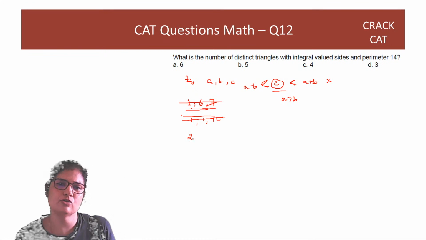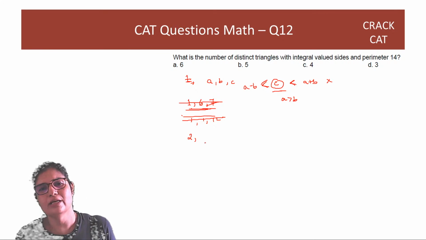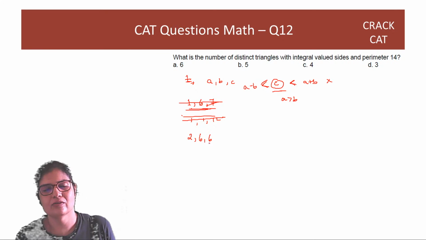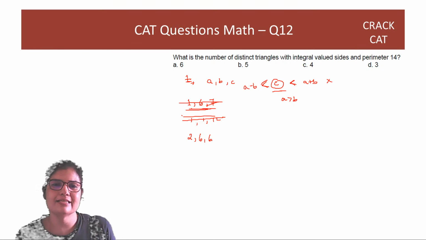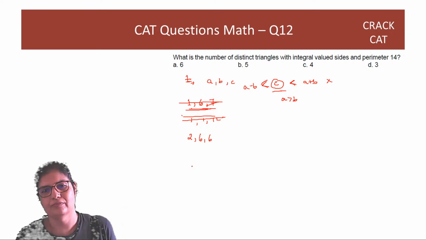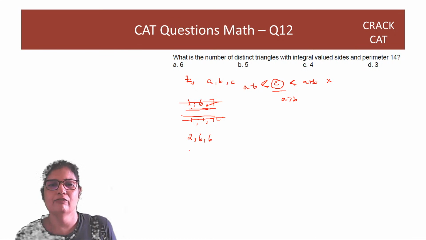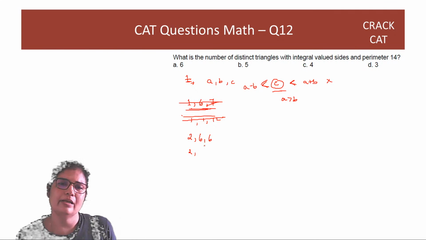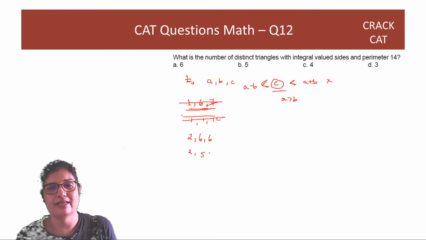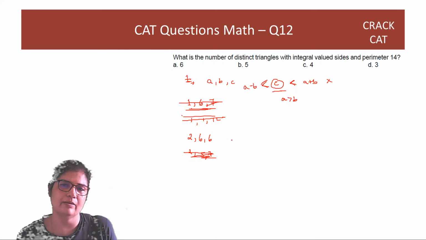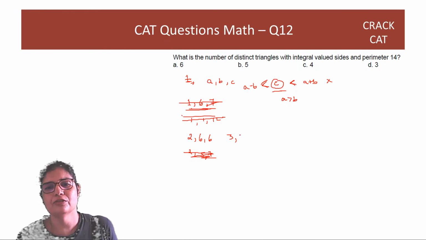Next you try 2. So with 2 we get 2, 6, 6. If you pick up 6, 6 is less than the sum 8 and greater than the difference 4. Correct? If you try any other thing with 2, for example, instead of 6 and 6, you try, let us say, 5 and 7, then the same problem is happening, that 7 minus 5 is equal to 2. So with 6, only one triangle will be formed. Then next is with 3. So you have 11 left. So 3, 5, 6 will be formed.